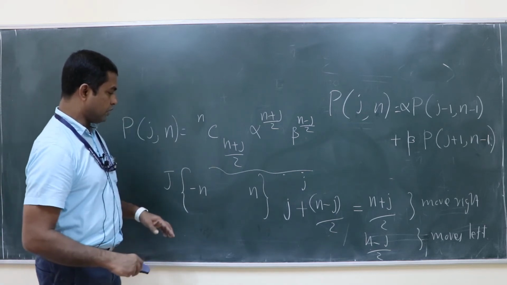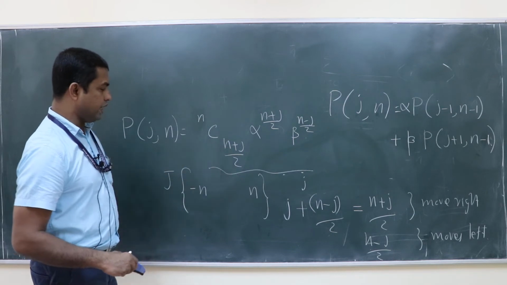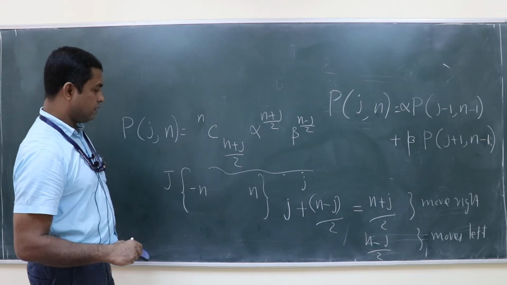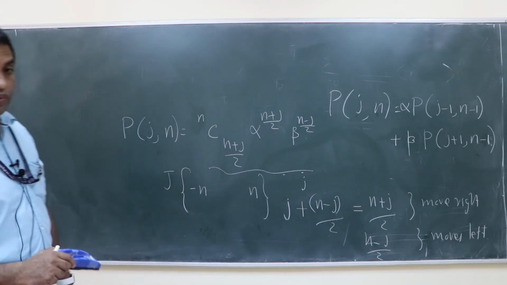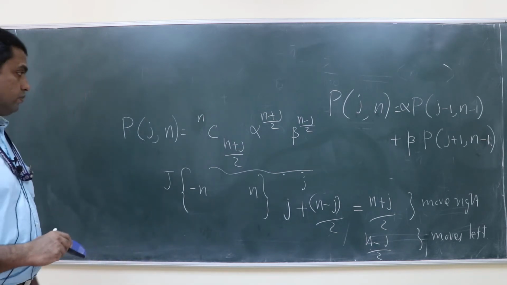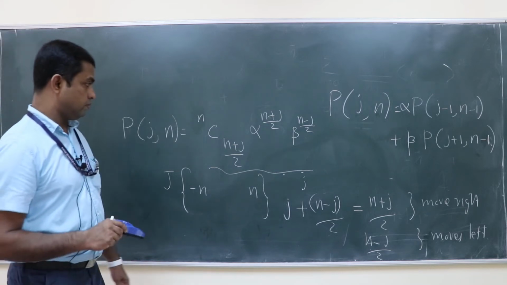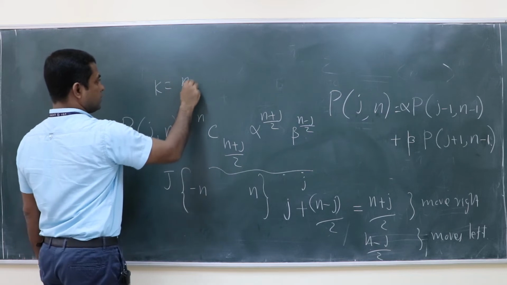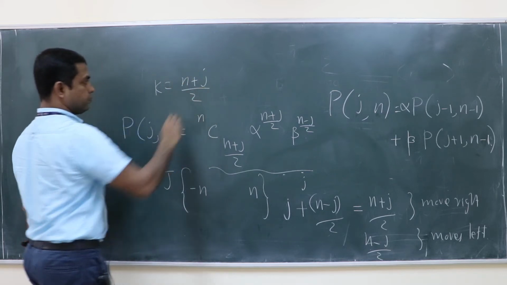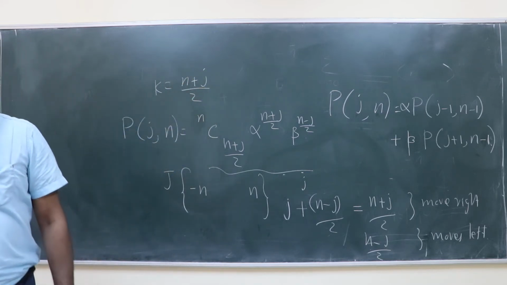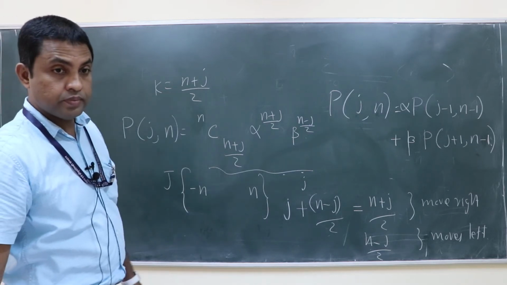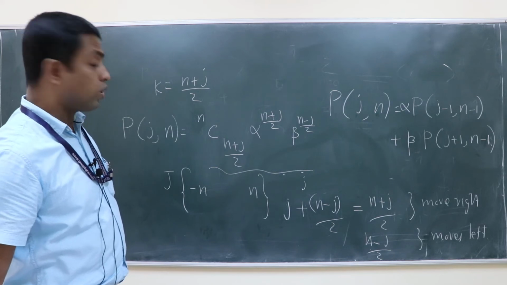Now if you substitute k equal to (n plus j) by 2, what do you get? k will run from where to where? So 0 to n.